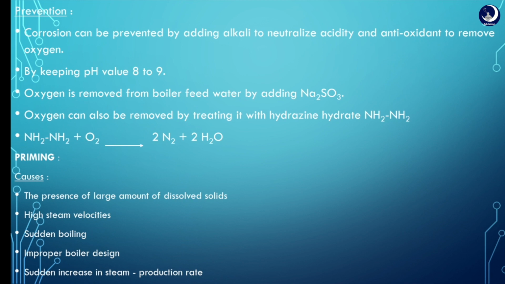By maintaining the pH level from 8 to 9, oxygen can be removed from boiler feed water by adding substances like sodium sulfite. Oxygen can also be removed by treating the hot water with hydrazine hydrate, that is NH2NH2. This is the reaction involved in it.